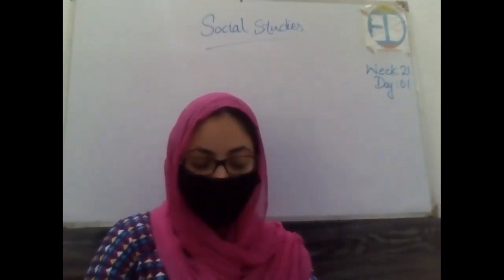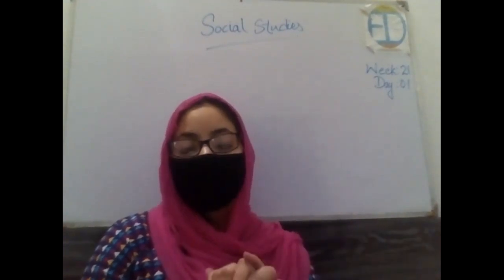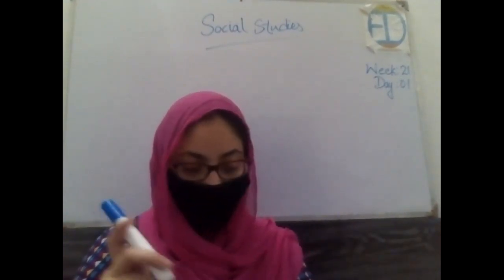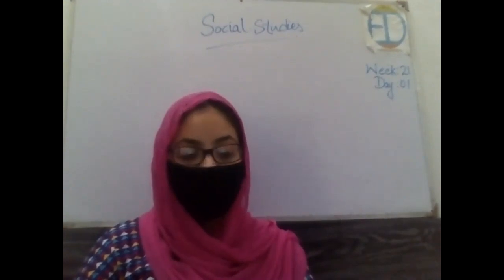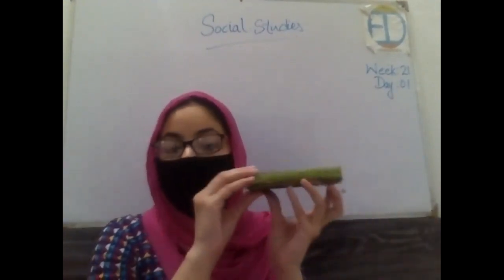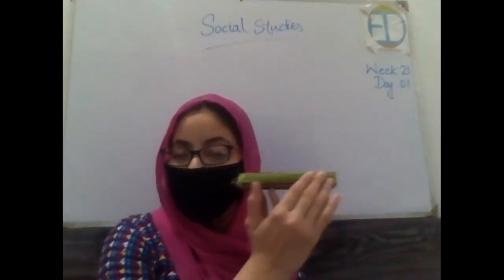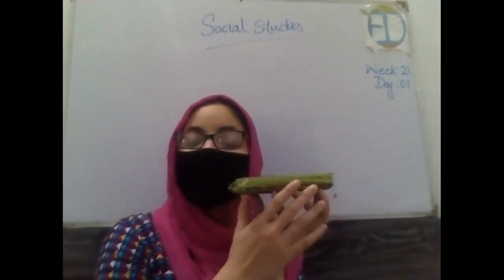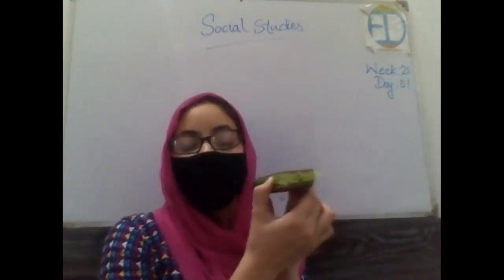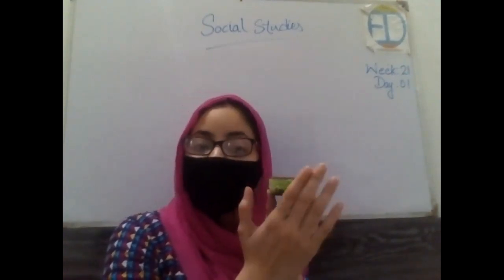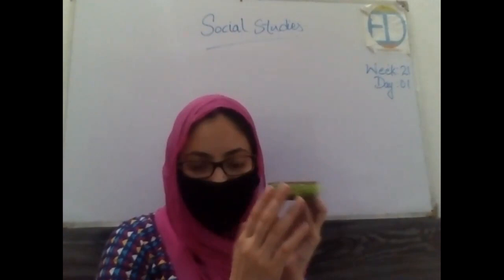Got it? Now, as I have given you the example of the marker and the book, similarly, look at this duster as well. If I'm holding this duster in this manner, the view which is visible to you is this. You can see this part of the duster. What if I hold it like this? Only this part is visible.